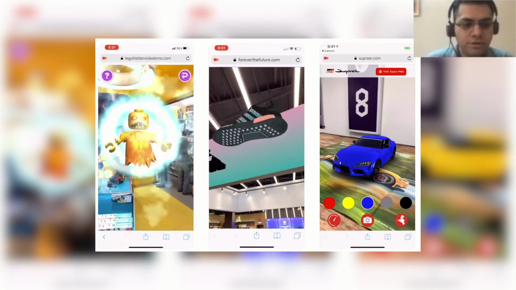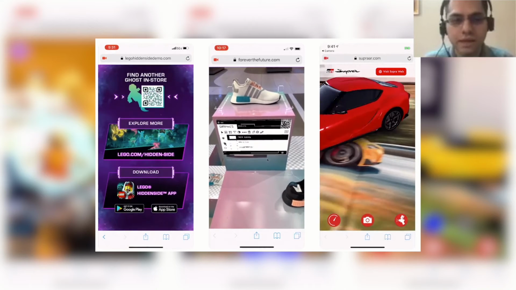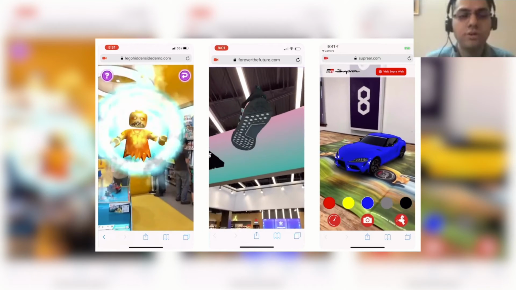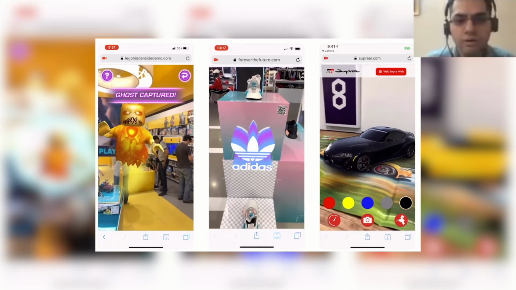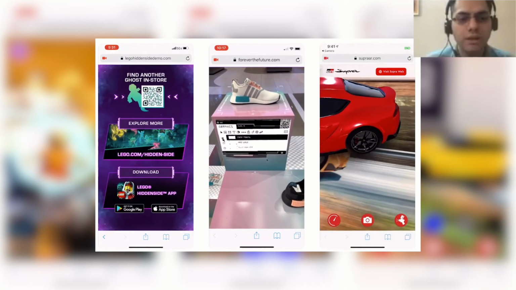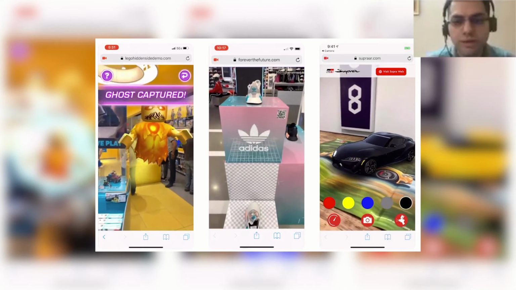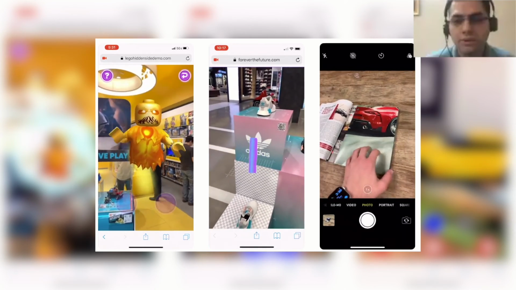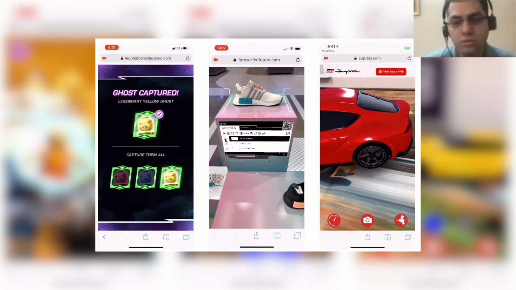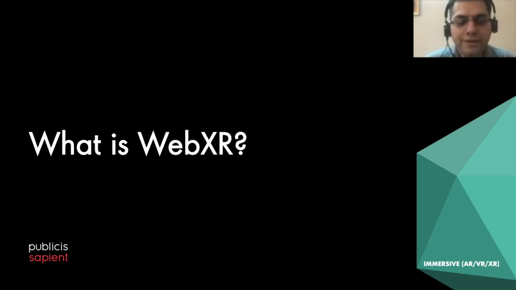You have other examples as well, like we already are very familiar with on the native side, how we have great AR and VR experiences like the Nike Kicks app, or the IKEA Place app, or the Pokemon Go app. And you can see here how Lego and Adidas and Toyota have actually built great experiences inside the web, and they're very performant, and basically are a drop-in replacement for anything native, and you don't even have the additional cumbersome install to go with it for these great, interesting experiences which are very immersive. So I hope I got you hooked there. So let's get started with the first thing.